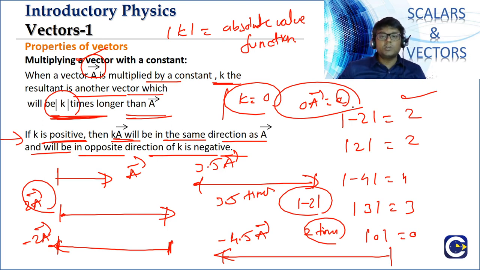So if k is positive, we will get a vector which is in the same direction as a bar. Length how many times? Modulus of k times. If k is negative, we will get a vector in the opposite direction. Length how many times? Modulus of k times that of a bar. Okay, so this is multiplying a vector with a constant.